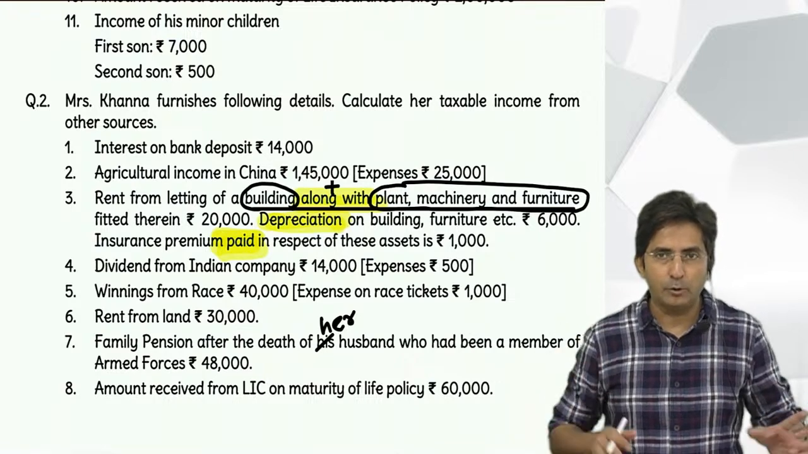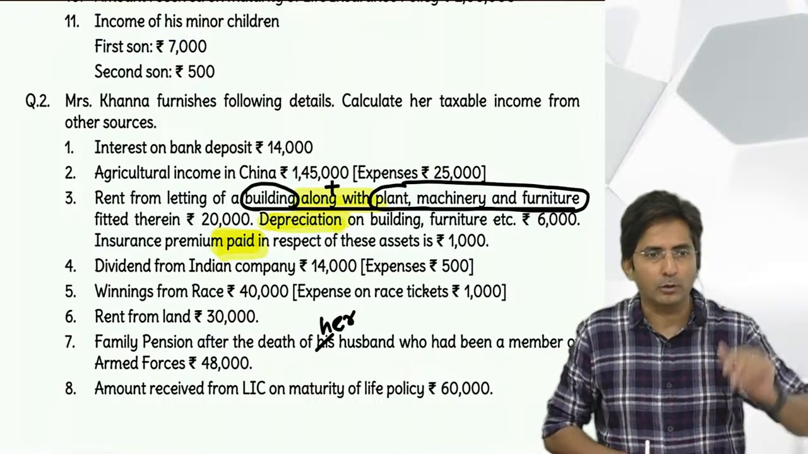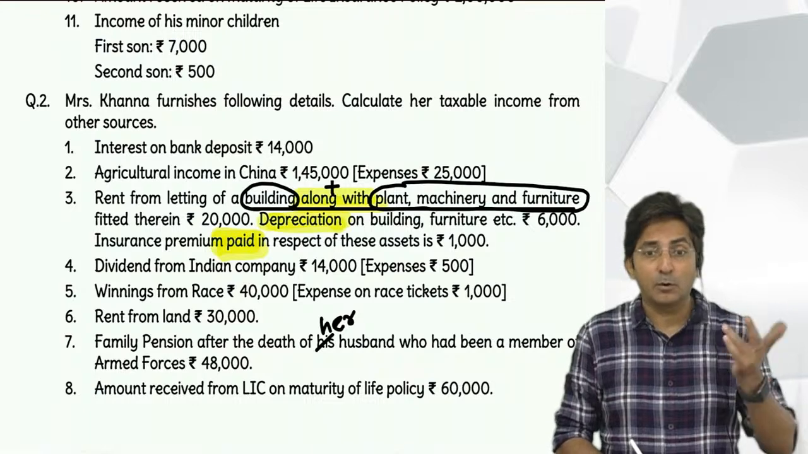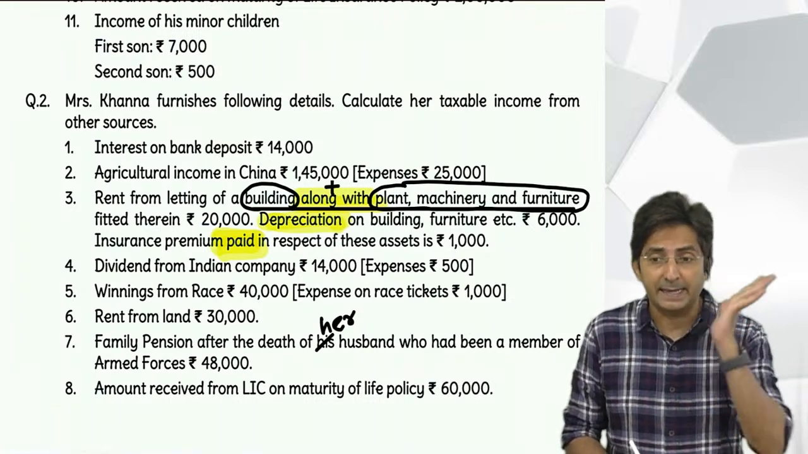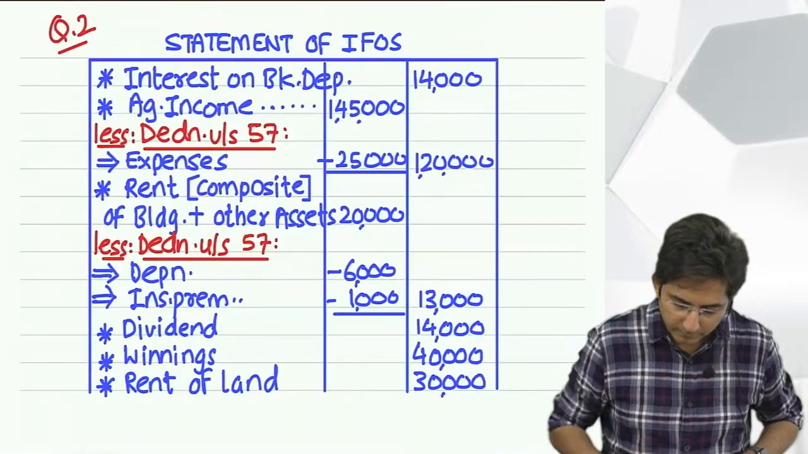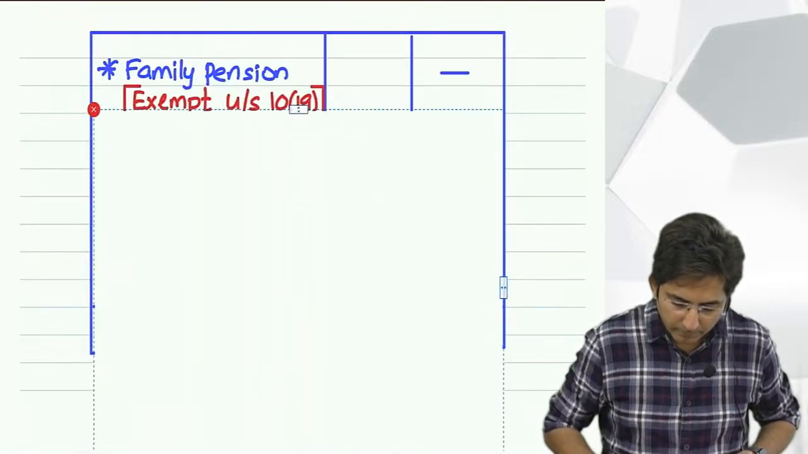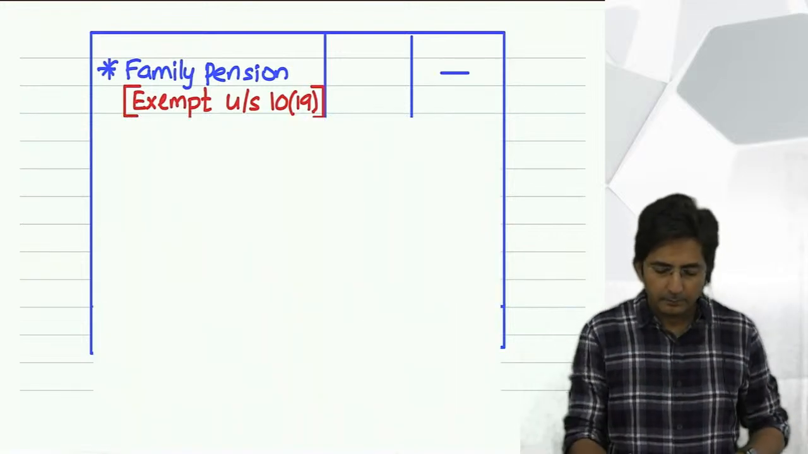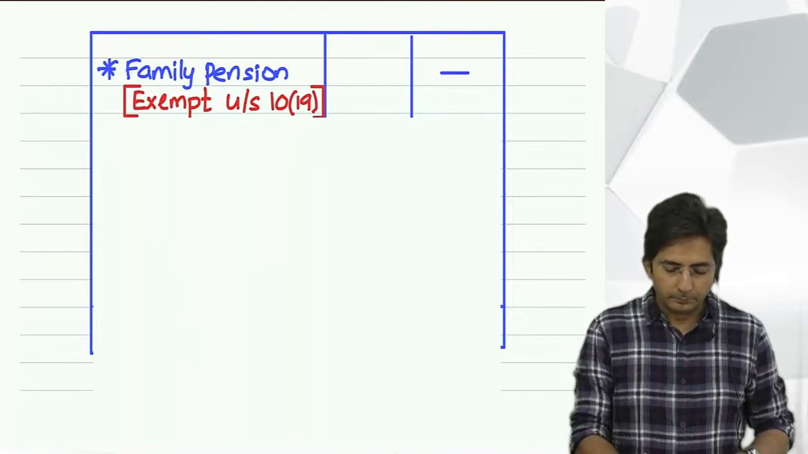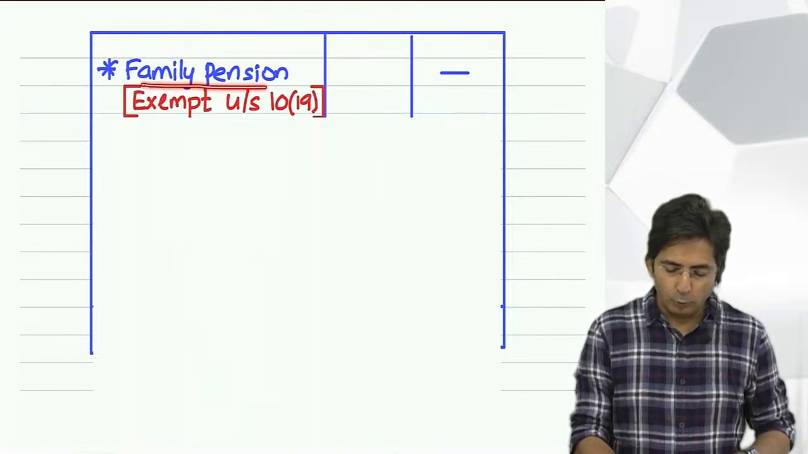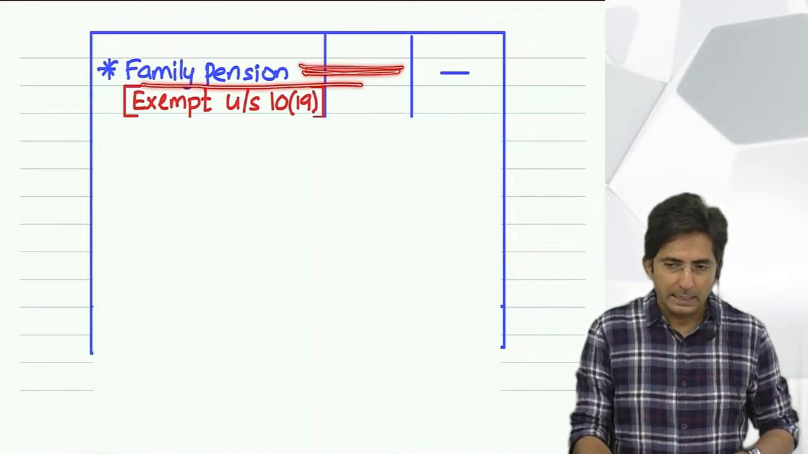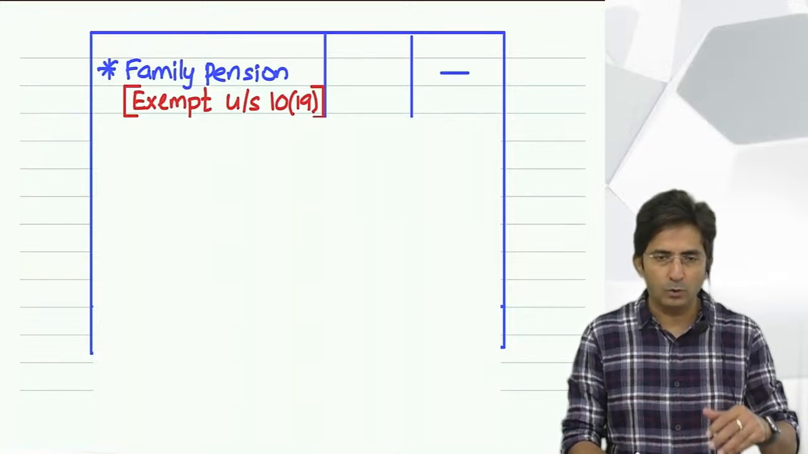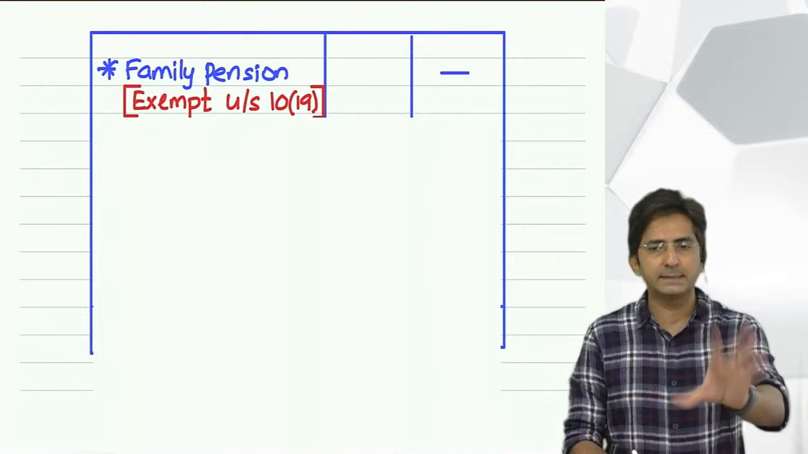You will not even write the amount, you will put a dash directly in the outer column. This 48,000, instead of that you will put directly a dash. And what is the section? 10(19). See, you can write the full statement also as it is appearing in the question. I have written in short: family pension after the death of her husband who was a member of armed forces. You can write as it is.